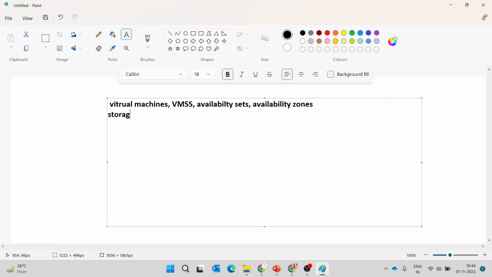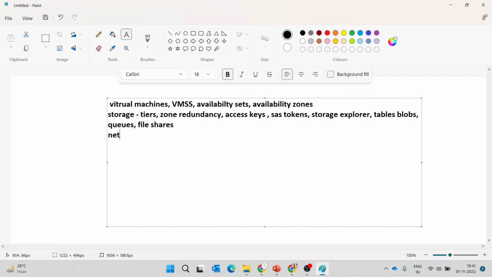And the other thing is the storage. Here we'll learn about storage tiers, zone redundancy regarding the storage, and other things like access keys, SAS tokens, and Storage Explorer, which Microsoft developed recently. There are different types of storage like tables, blobs, queues, and file shares. These are the concepts which we will learn under storage.